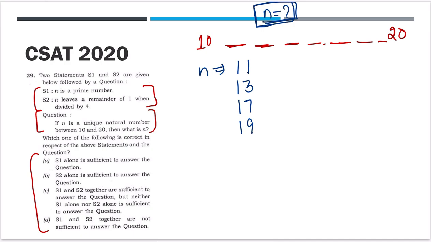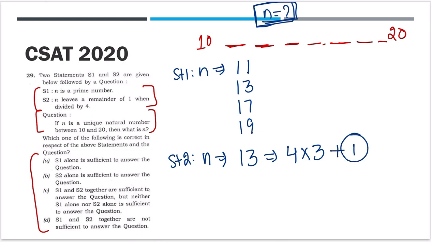Right? Now coming to the second part. This is statement number 1. Statement number 2: N leaves a remainder of 1 when divided by 4. Means when it is divided by 4, it leaves a remainder of 1. So how many such numbers are possible? I know 13 is there, because 4 times 3 is 12, plus 1. It leaves a remainder of 1.